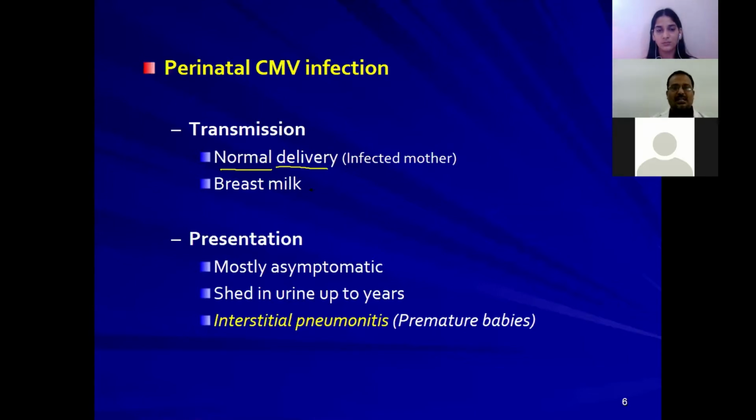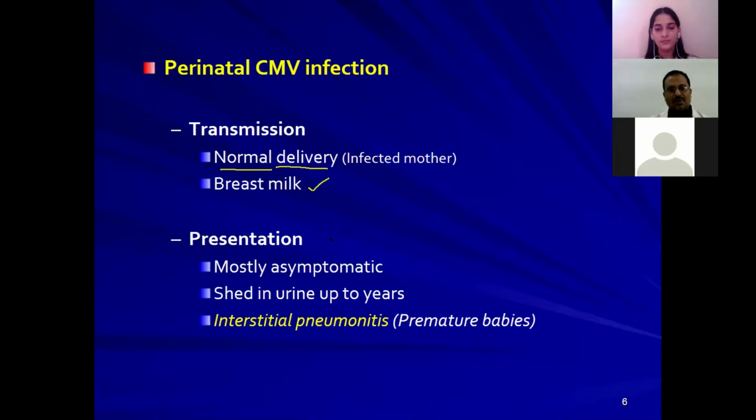And after the delivery, even breast milk can transmit it. I already mentioned that these viruses are present in all the secretory glands, in the salivary glands, breast, and kidneys. So even breast milk can secrete these viruses. Consumption of breast milk from the infected mother may transmit this virus to the baby.